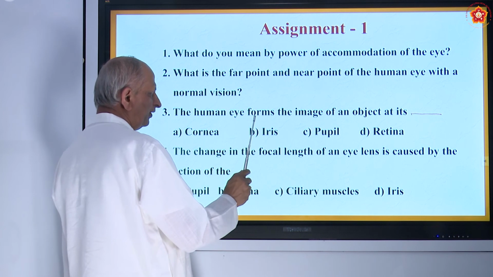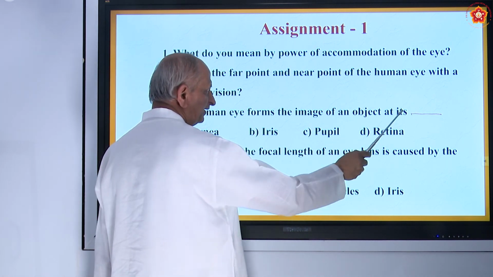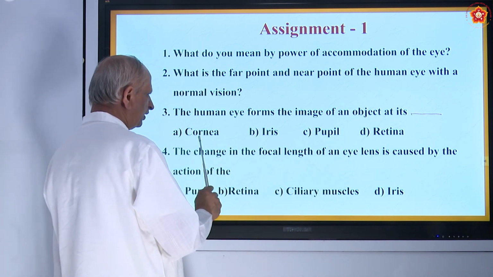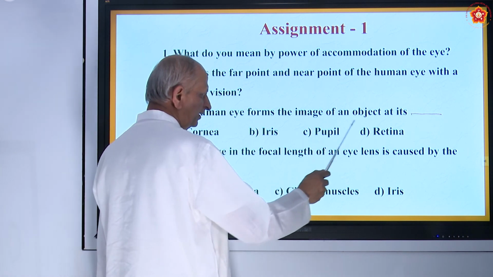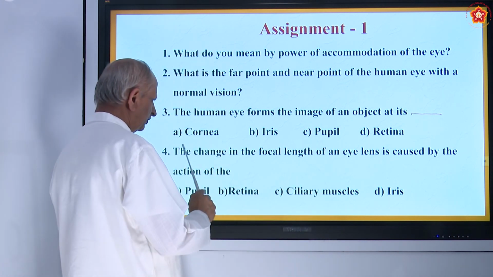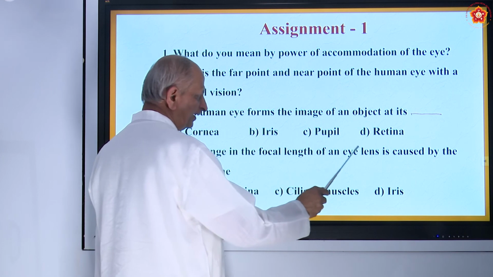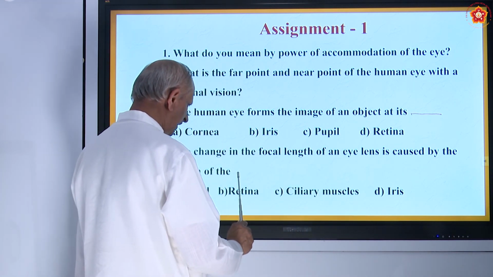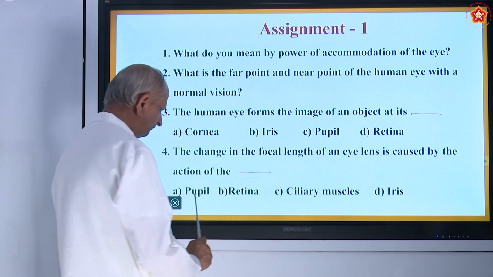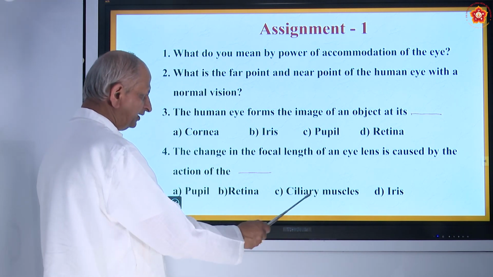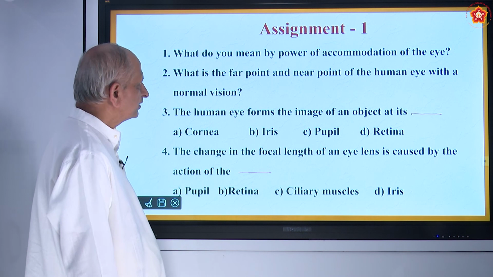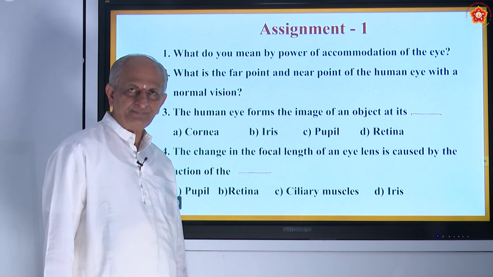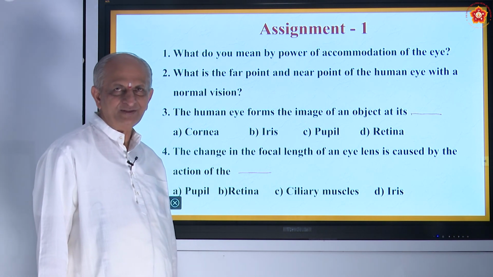The human eye forms the image of an object at its: cornea, iris, pupil, retina. The change in the focal length of an eye lens is caused by the action of dash. Fill up: pupil, retina, ciliary muscles, iris. Will you write the answers for this? Come prepared for the next class.